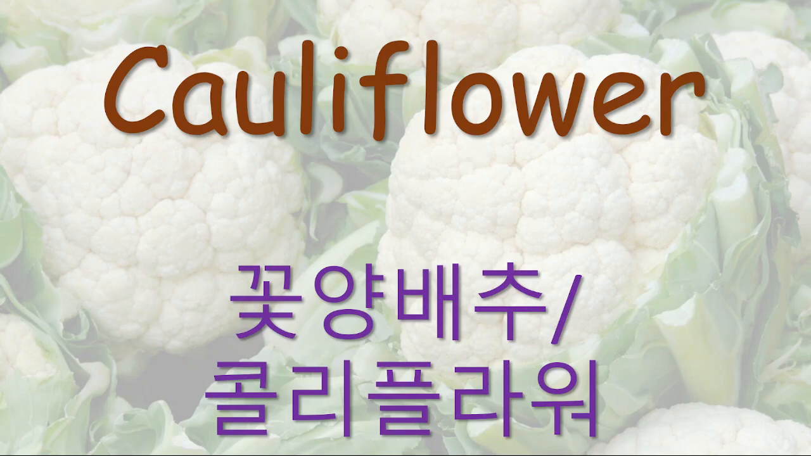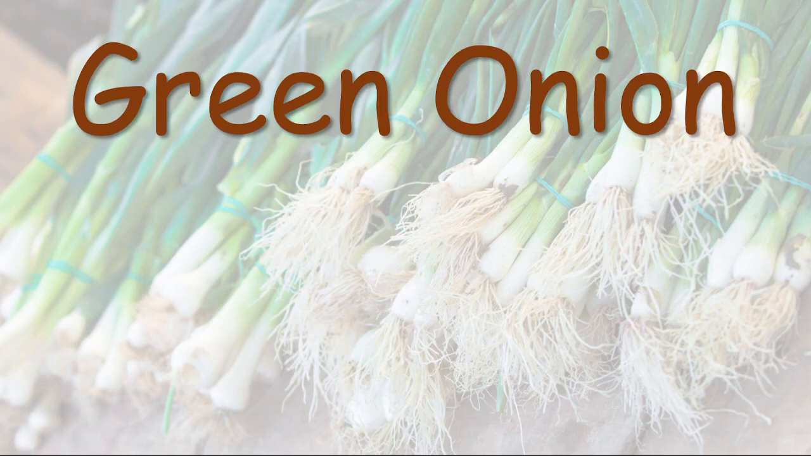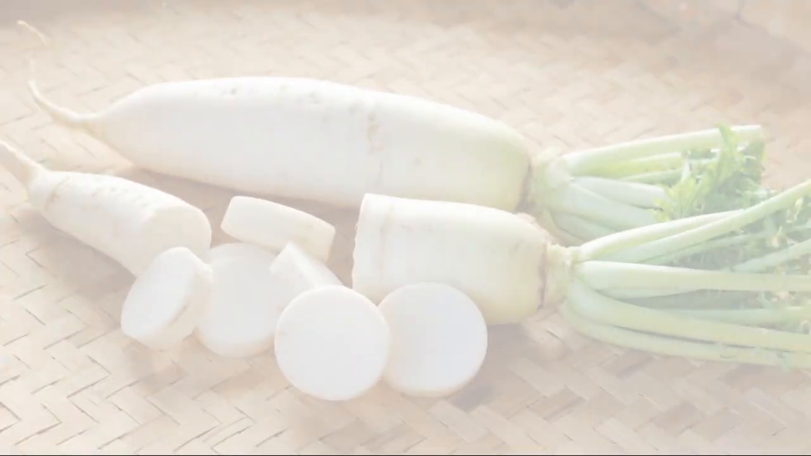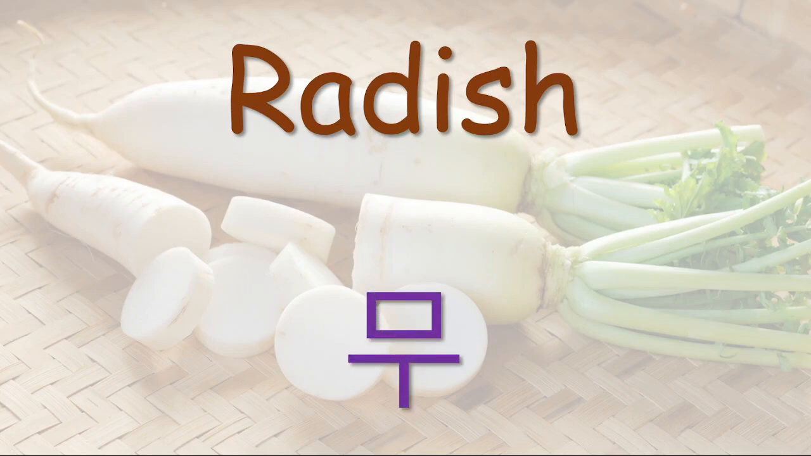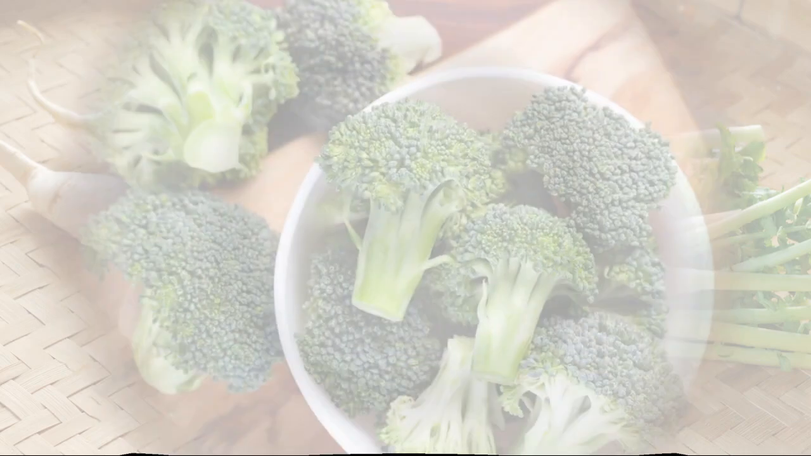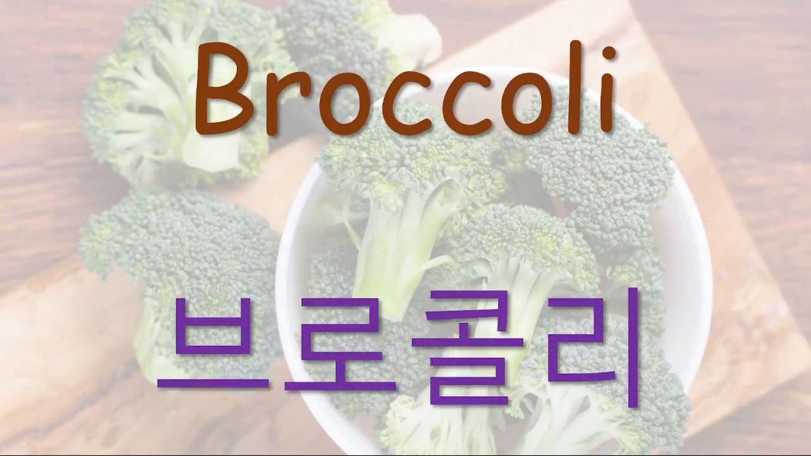All right. Next is the Korean word for green onion, and that is pa. Pa. Now let's see how to say radish in the Korean language, and that is mu. Mu. Next comes the Korean word for broccoli, and that is broccoli.